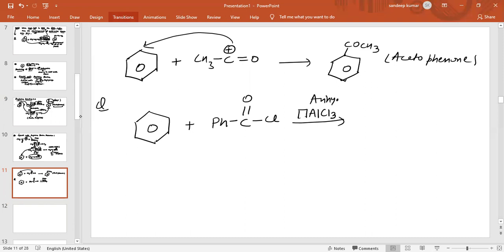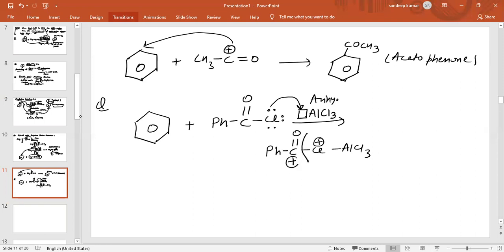So this aluminium has a vacant orbital, and this chlorine has electron pairs. Now see what happens. This electron pair will shift into the vacant orbital of aluminium. Now this is basically PhC double bond O Cl positive and AlCl3. Now the bond will break like this.